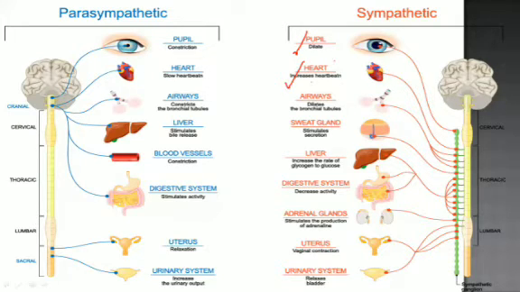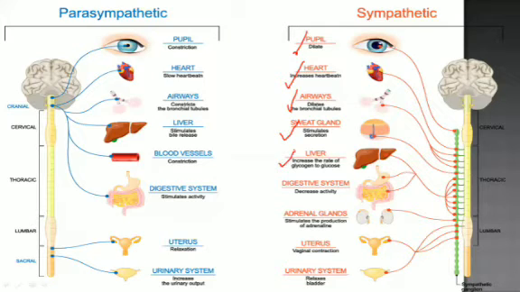When the heartbeat increases, definitely the airways, our respiratory system and the bronchioles dilate, and then we breathe very strongly and fast. Then we also sweat, which stimulates the secretion of the sweat glands.